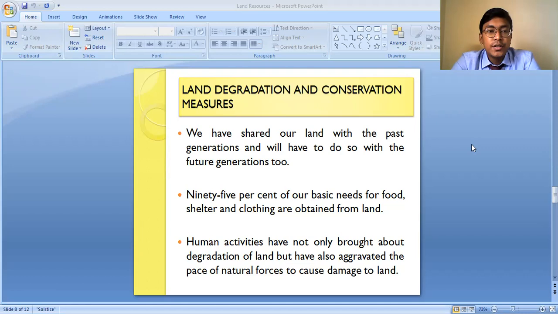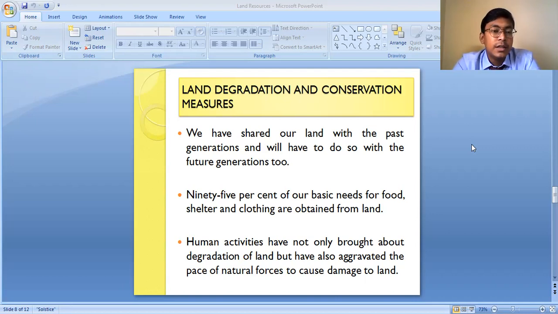So students, we are going to discuss the topic of land degradation and conservation measures. Here we are going to focus on the different causes of land degradation in our country, as well as the various conservation measures which can be followed to reduce land degradation or to conserve the land resources of our country.